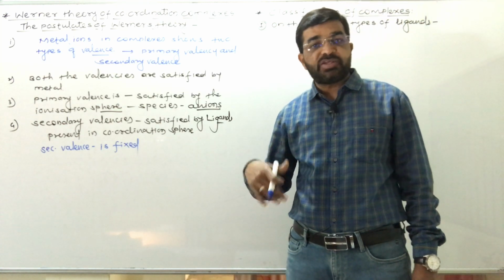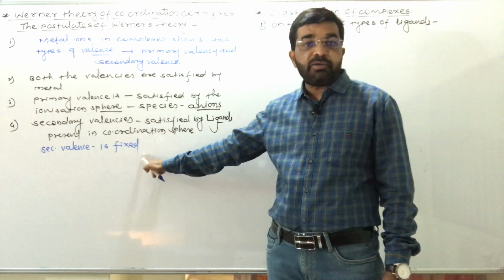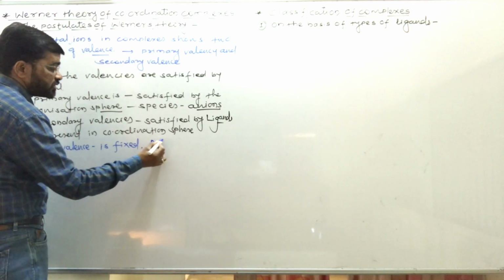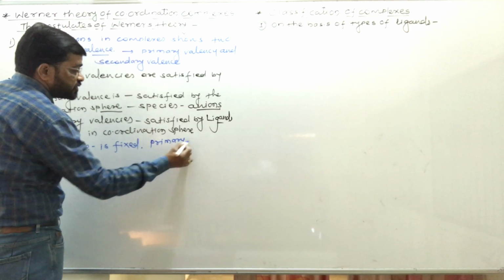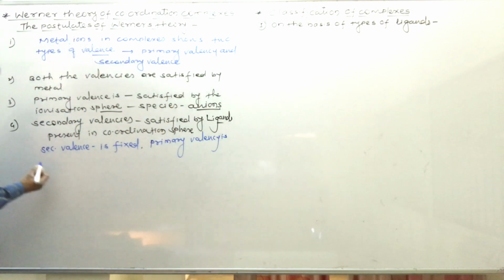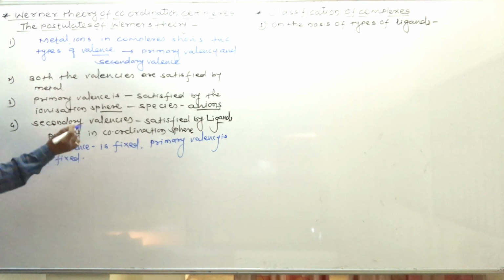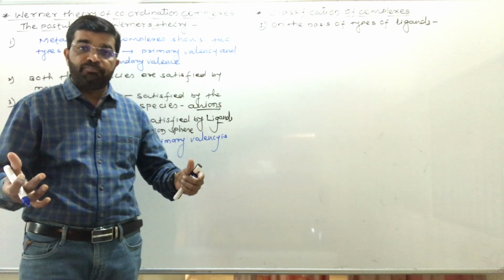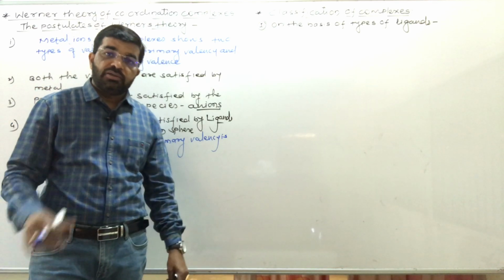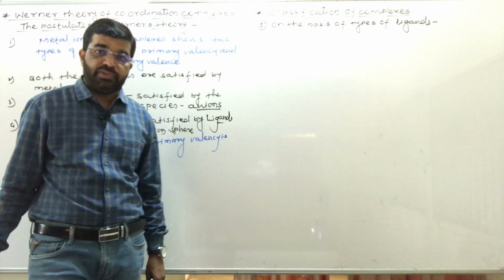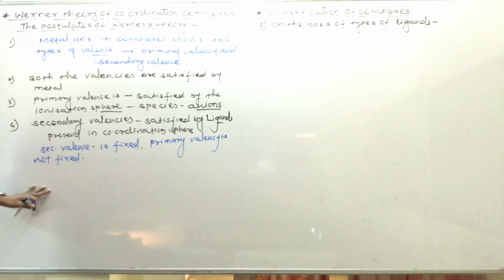This secondary valence is fixed. But the primary valence is not fixed. It is variable. It depends upon the species present in the ionization sphere.